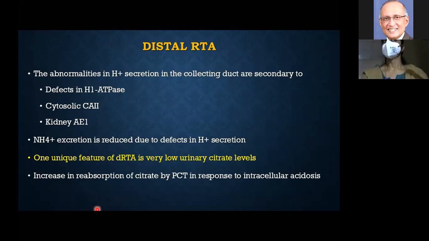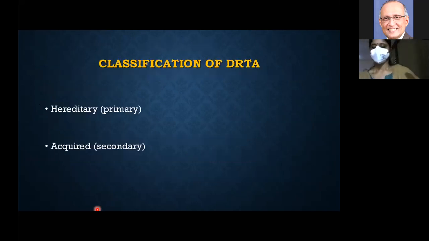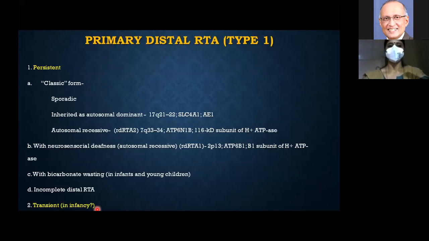So there is hypocitraturia, and because of this decreased citrate excretion in the urine, as contrasted to proximal RTA, in distal RTA there is increased stone formation. Just like proximal RTA, it can be hereditary or acquired, and it can be autosomal dominant or recessive. It can be associated with deafness, or without deafness. It can be incomplete distal RTA, or it can be transient.